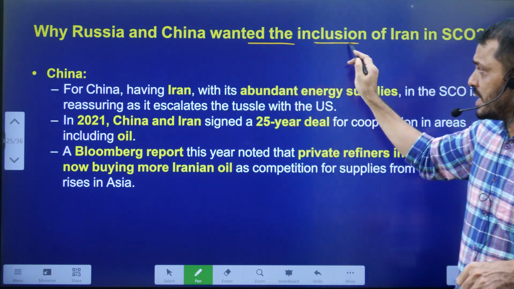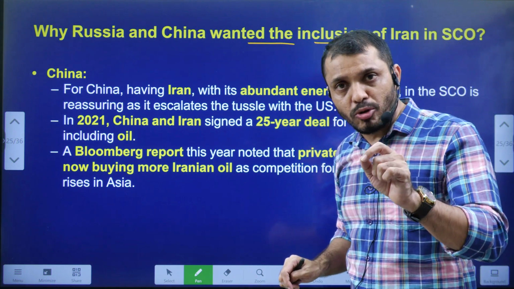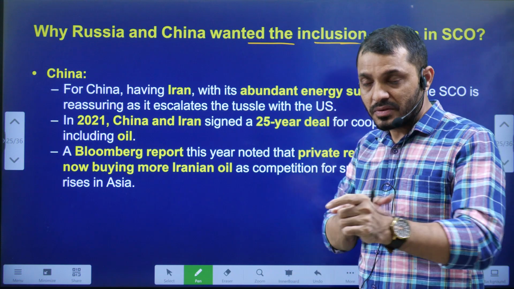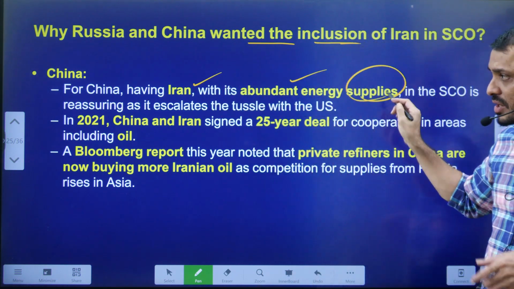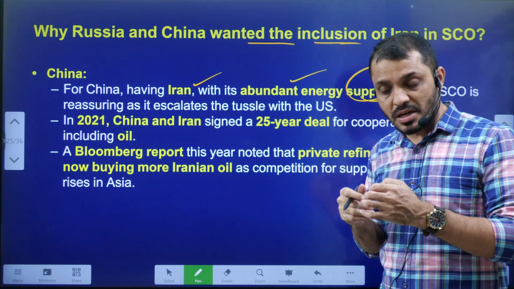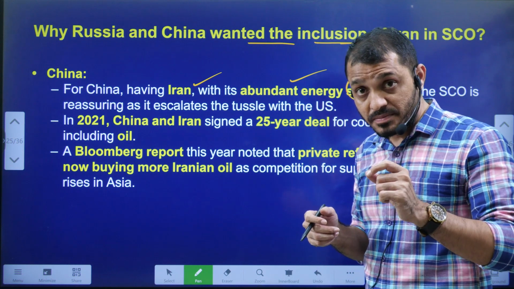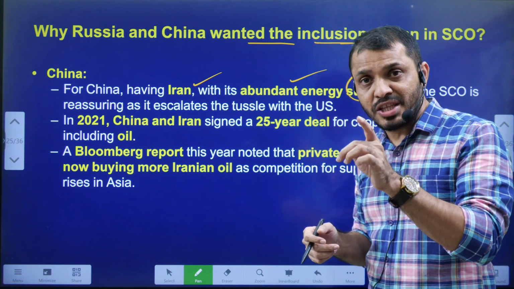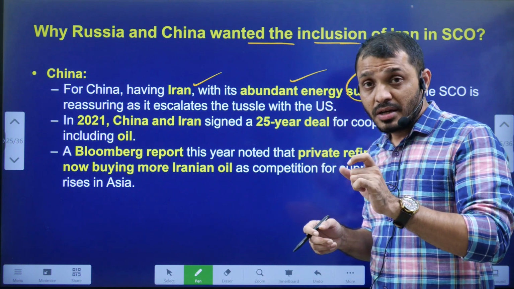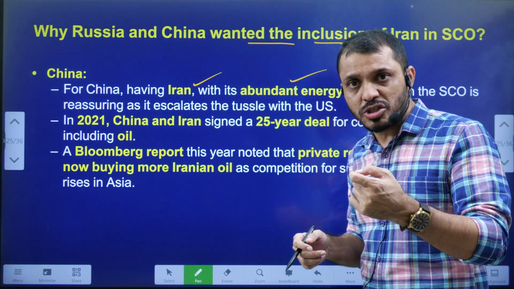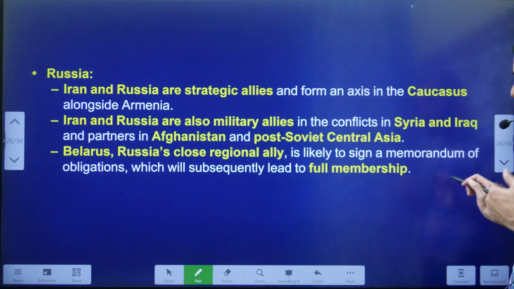Next, why were both Russia and China so stubborn about Iran's membership in the SCO? Why? First we'll see China. China and Iran have a lot of good relations, and nowadays a lot of Chinese companies are importing oil from Iran. In fact, China mediated the peace deal between Iran and Saudi Arabia. Recently it happened. So you must observe that there is a growing relationship between Iran and China. Okay, a lot of private investment.